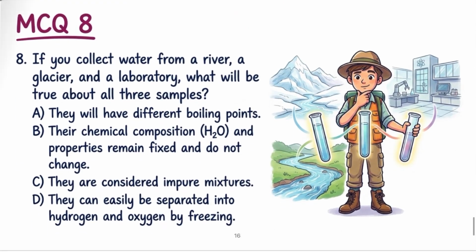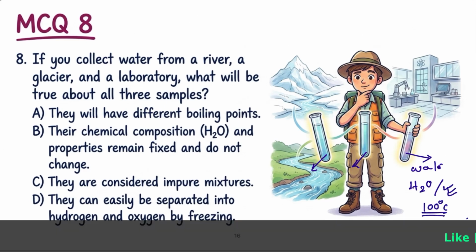Now check question number 8. If you collect water from a river, from a glacier and from the laboratory, what will be true about the 3 samples? All 3 samples are having water. This is also having water, this is also having water, this is also having water, right? So the composition of the water will be the same, the properties of the water will be the same. It will not change.